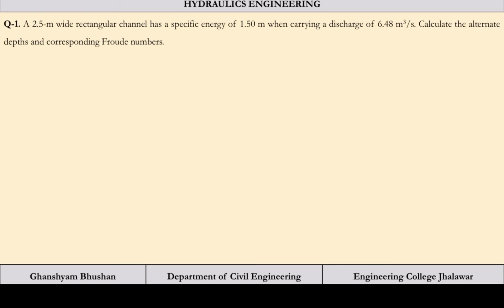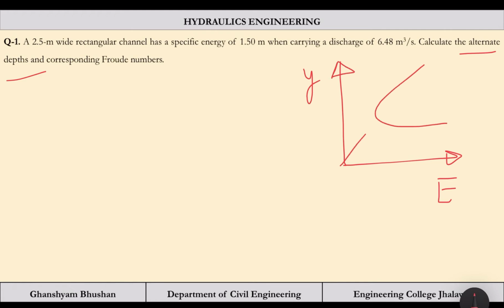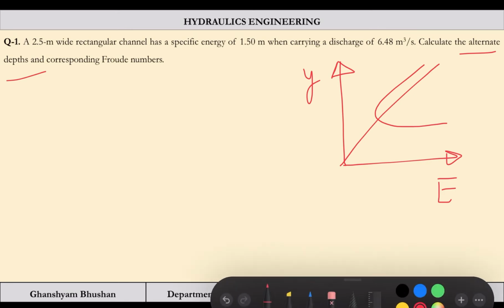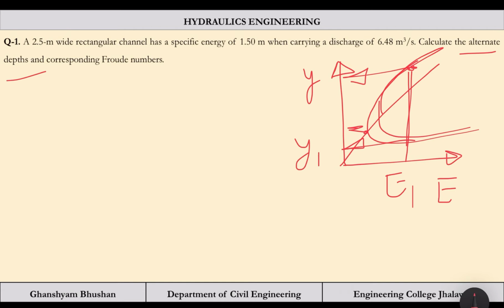So alternate depth, as I have told you, what is alternate depth? If this is your specific energy and here it is depth, so the specific energy curve was something like this. This was the curve, this was the minimum, and for a given specific energy E dash, there will be two depths, y1 and y2. So this is y1 and this is y2.